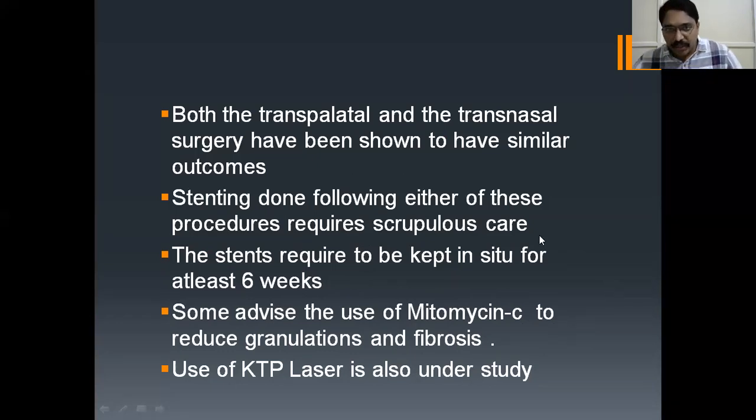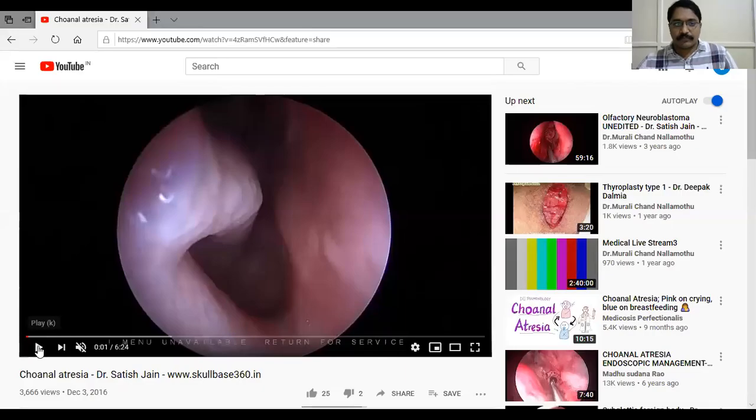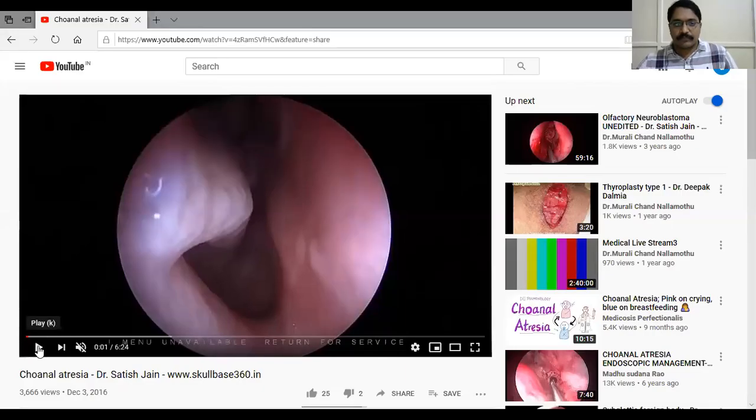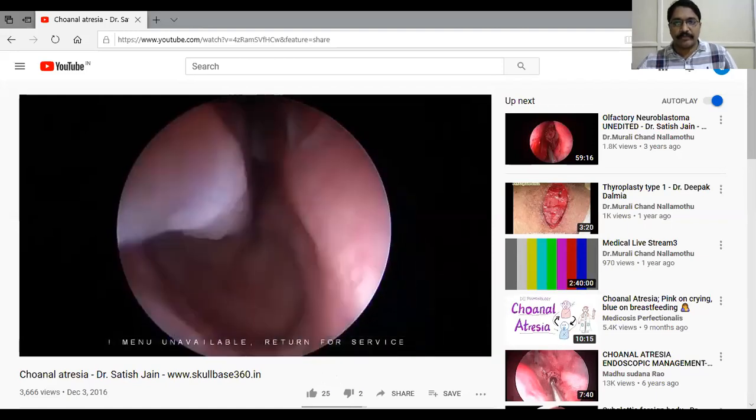Understand? Okay, I'll show you the video of this choanal atresia surgical management. You can see the nasal cavity endoscopically here.